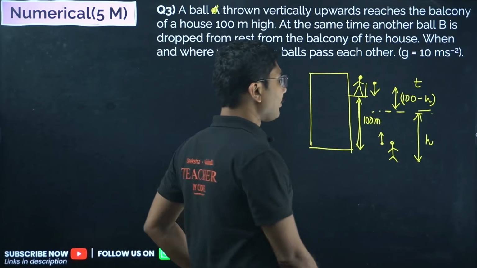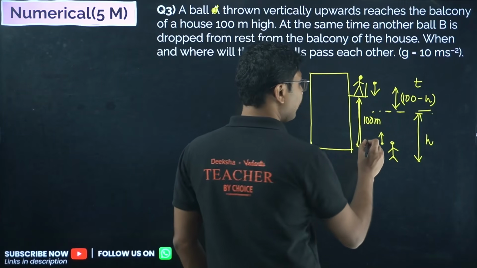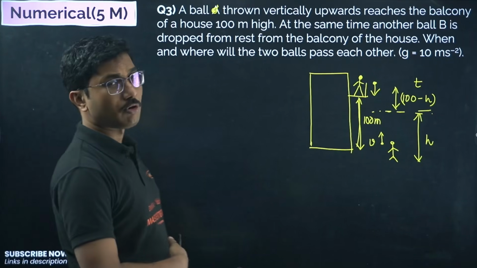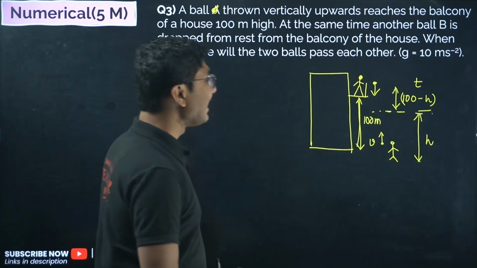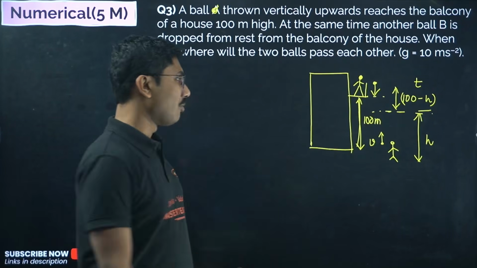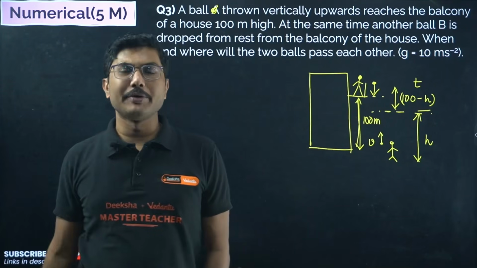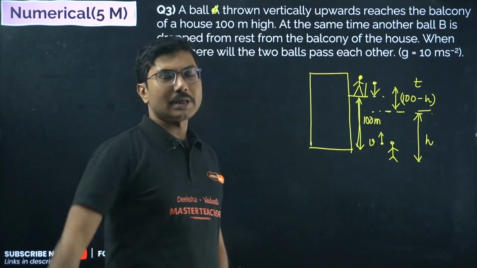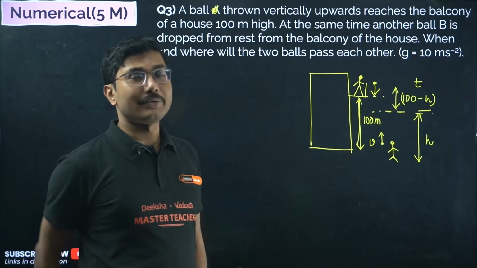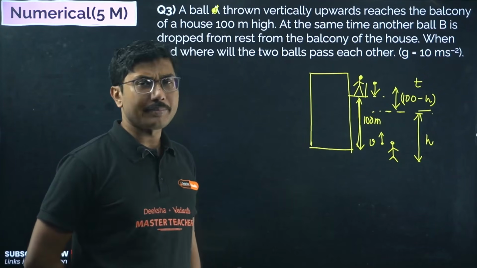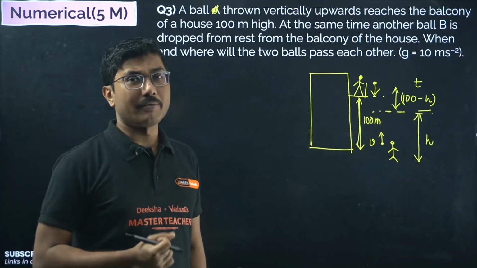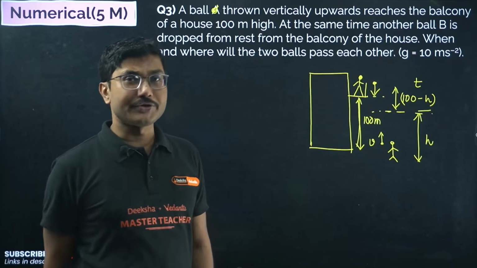Now, the velocity of this ball is not given in the question, but it is mentioned that it reaches this balcony. So we will use a simple conversion to find the velocity first. If you can do that, it will save some time. Otherwise the problem can be solved by other methods also, but one small help from work, energy, power will help us solve this question faster.